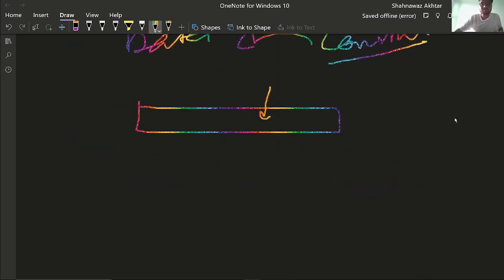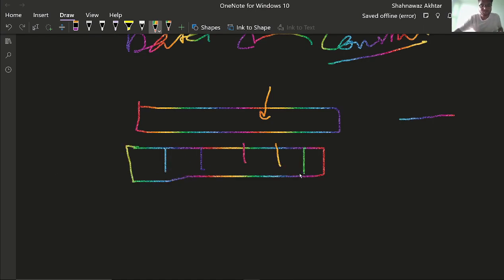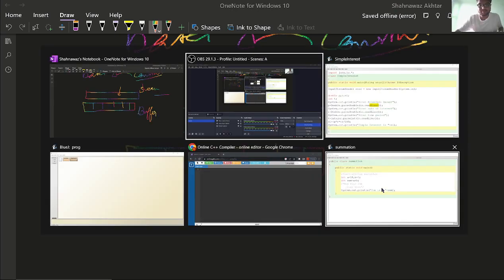But I have also told you that there is a buffer, so for that buffer you have to invoke the class. This is the stream reader, and for the buffer, it will be read.